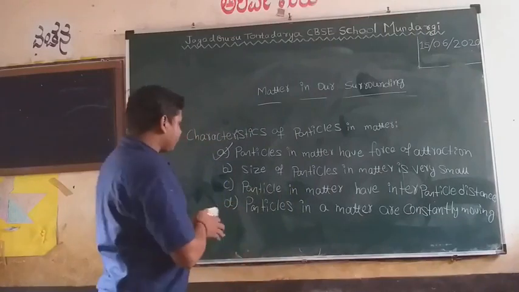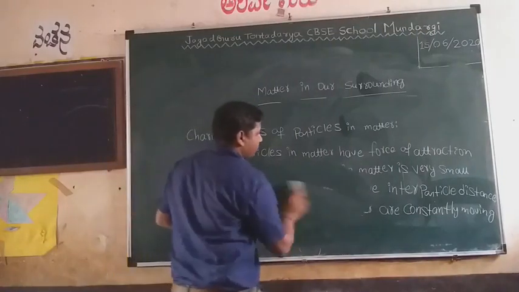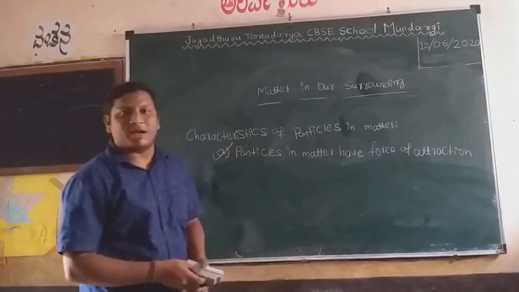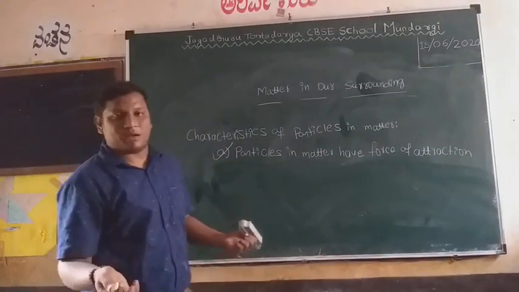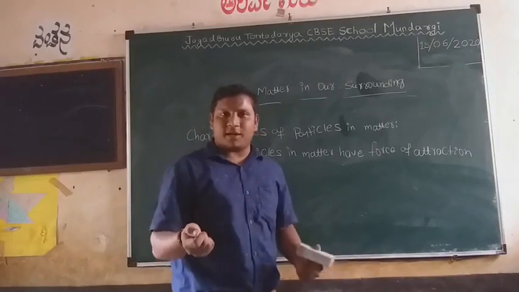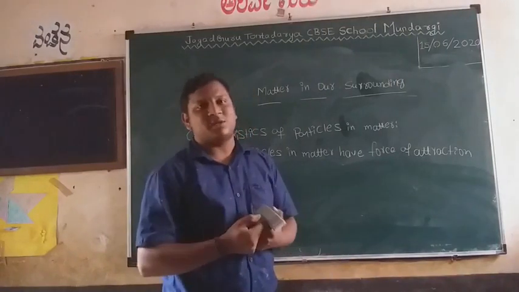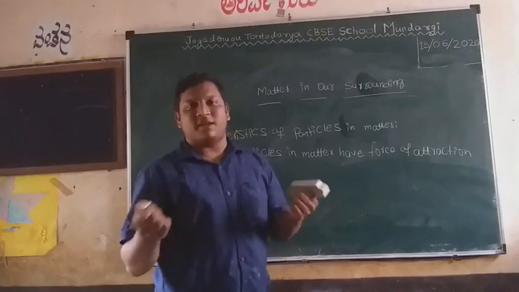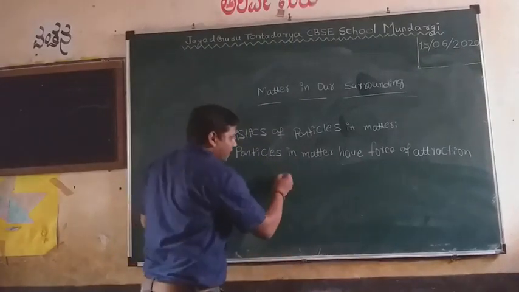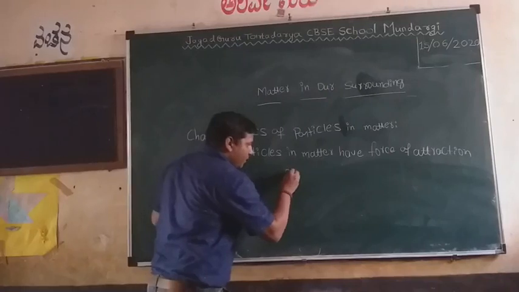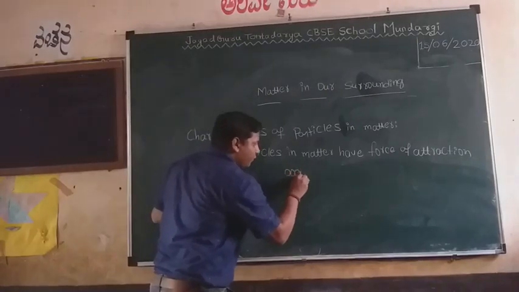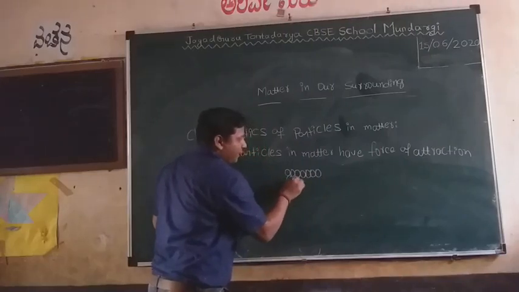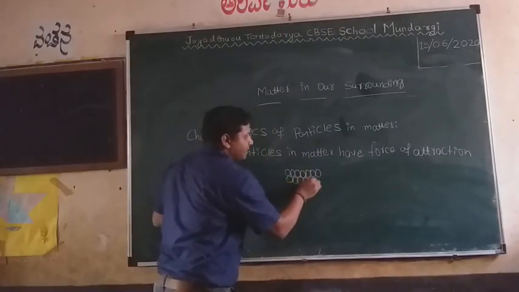And see here the example for that. Let's take the iron ball and chalk piece. Why is the iron ball harder to break? Because the force of attraction is more. Why is the chalk piece easier to break? The force of attraction is very less. And in solids, the force of attraction is very high. Because of that, the particles are arranged like this.